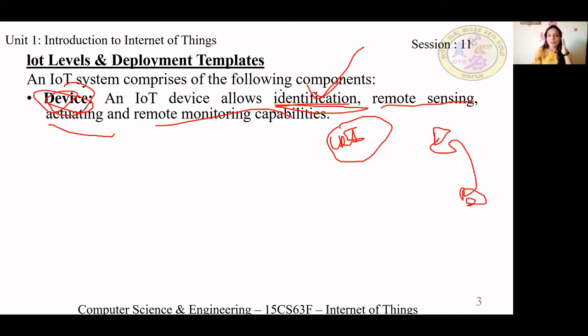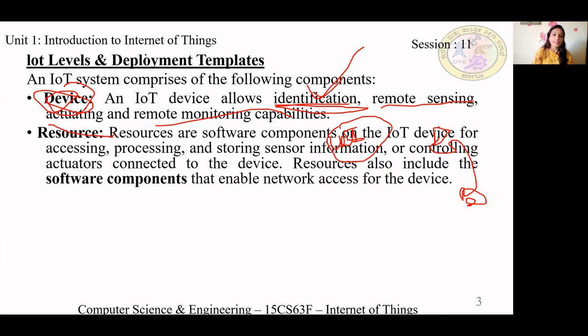So these things should have a unique identification, remote sensing, actuating, and monitoring capability.